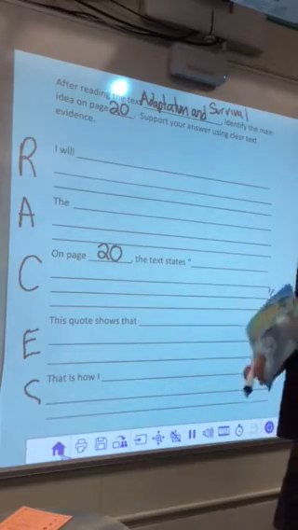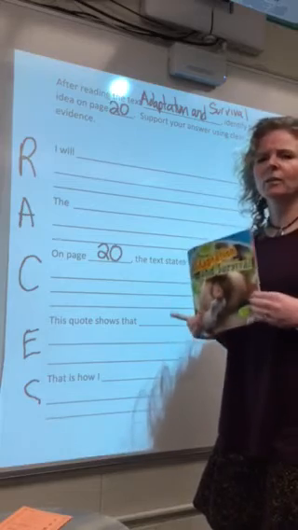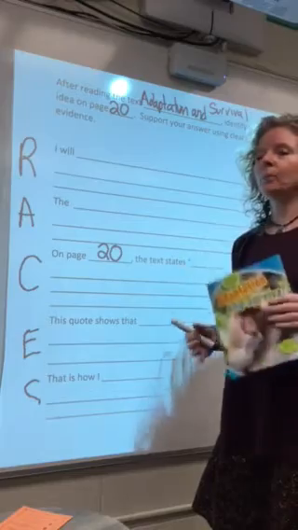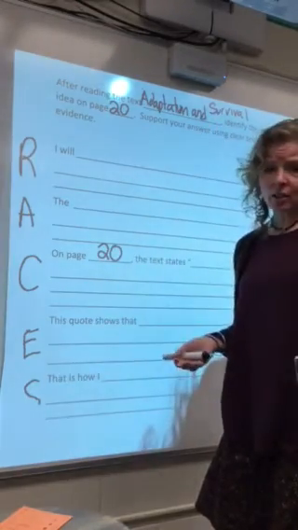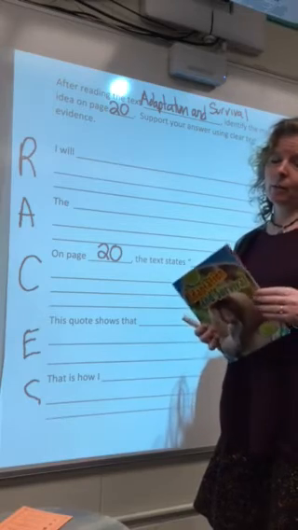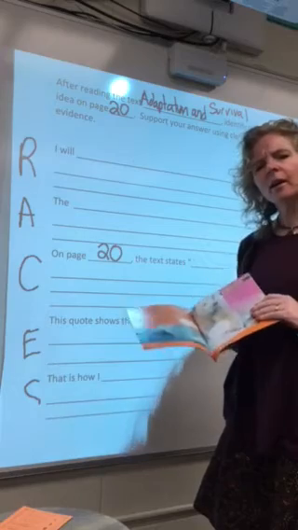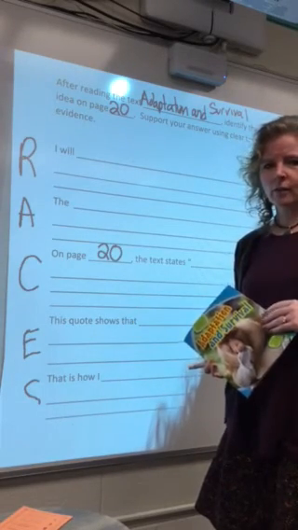You can use any informational book that you want for this, but I really do want you to make a smart choice and make sure that you don't pick a page that has tons and tons of words that you don't understand. Don't pick a book that has a page with only one or two sentences. A couple of paragraphs and some strong text features, that would be a good choice for this.